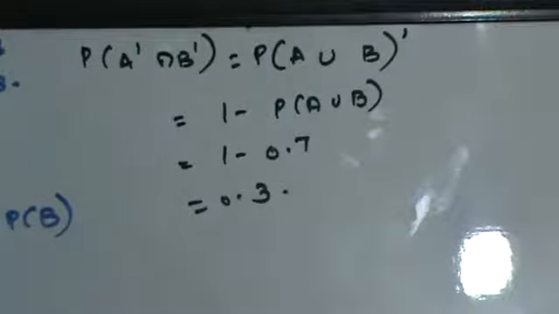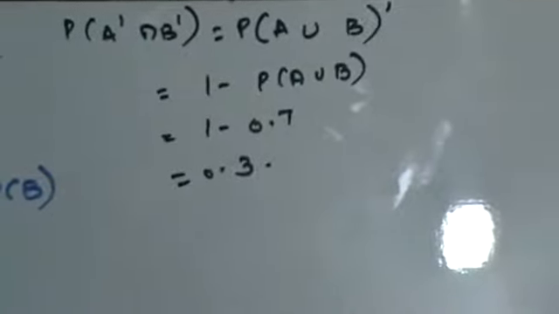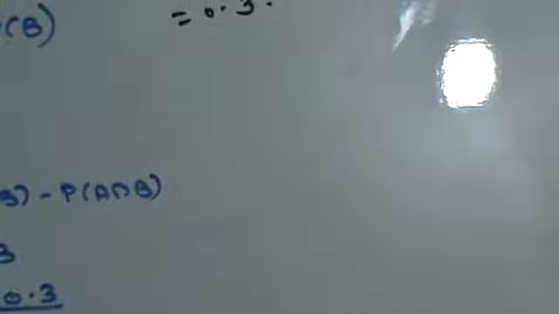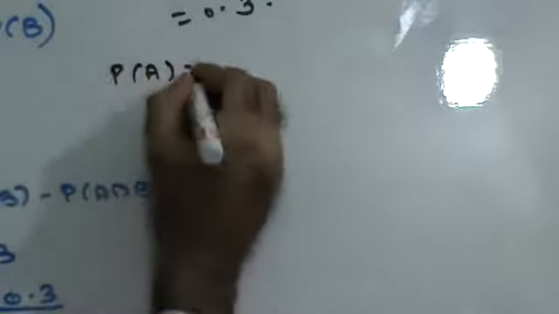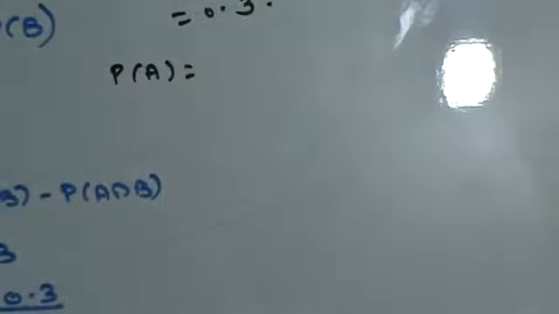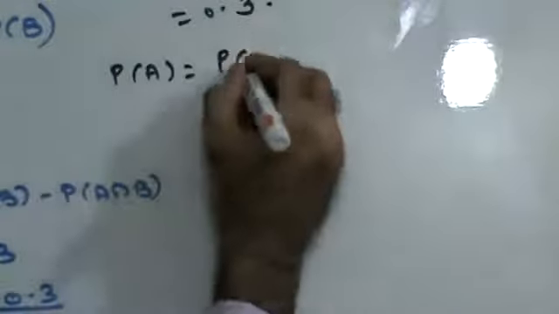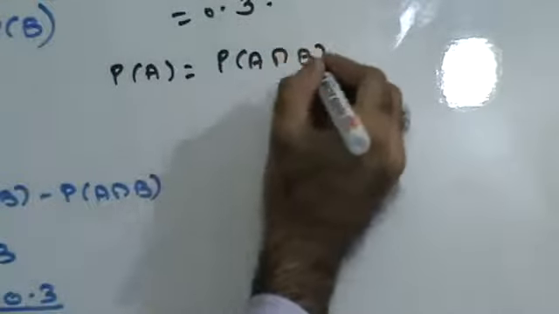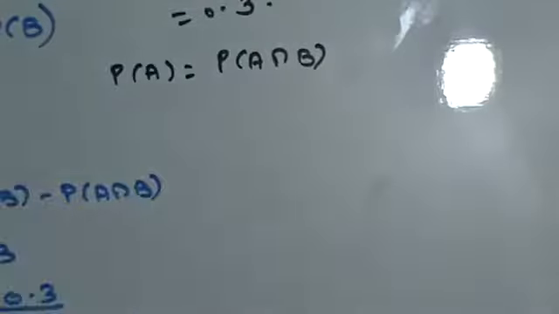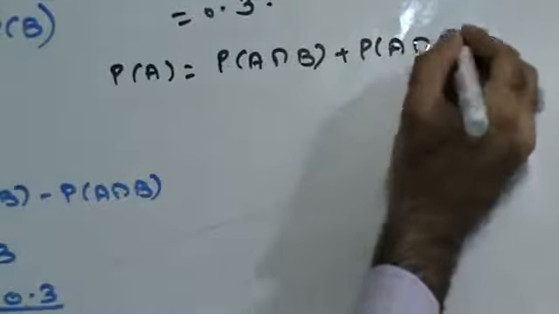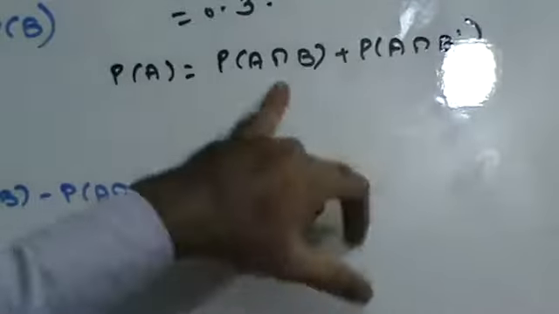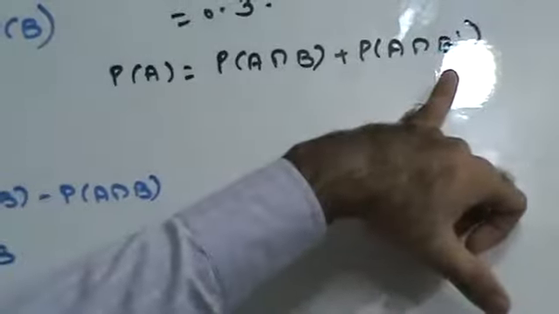Next part of the question, they have asked you to find out P of A intersection B complement. Right? Now, I can say that P of A is nothing but P of A intersection B plus P of A intersection B complement. B and B complement cancel.